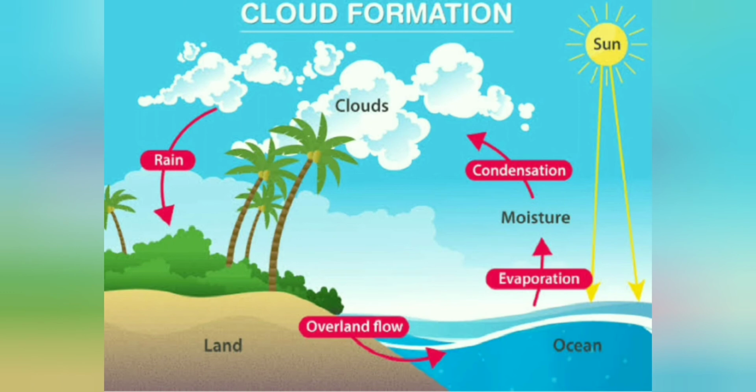This process is called condensation. And when these clouds cool down, it rains and the water returns to the oceans, rivers, lakes, ponds and seas. This process continues and is called the water cycle.